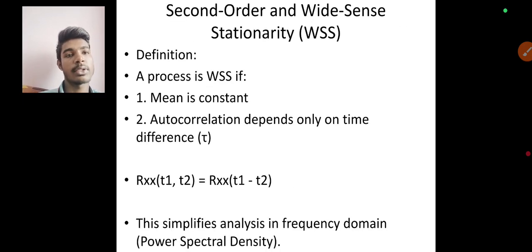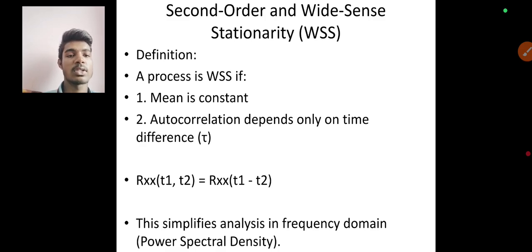Now we can go through the second order, wide sense stationary definition. A process is wide sense stationary if the following conditions are satisfied: the mean is constant and the autocorrelation depends only on time difference tau, that is, Rxx of t1 comma t2 is equal to Rxx of t1 minus t2.